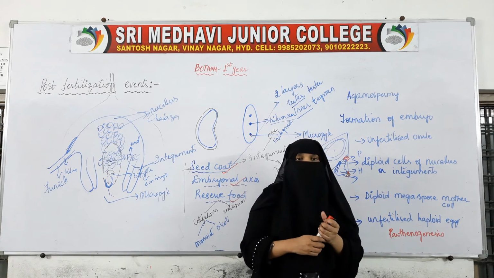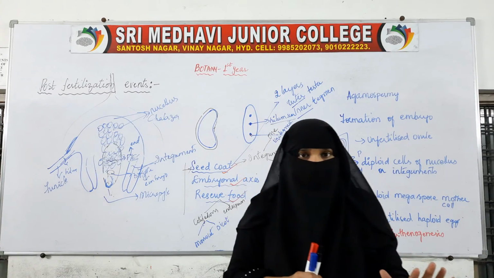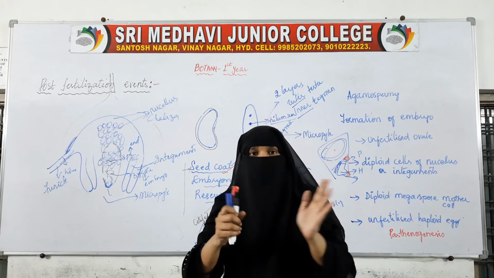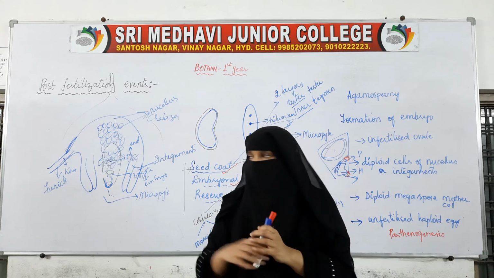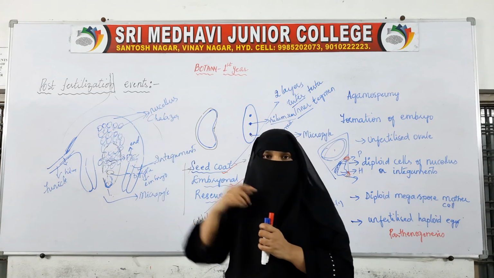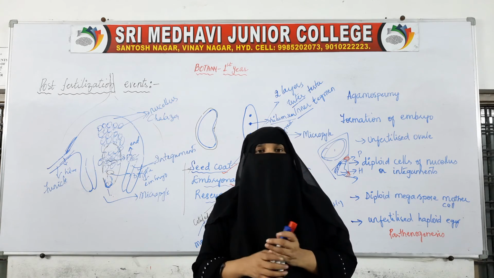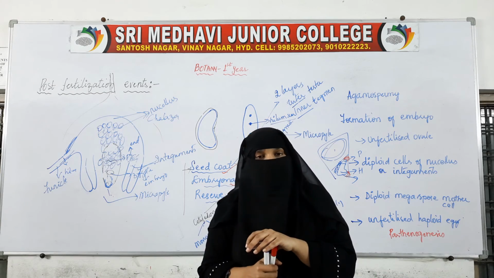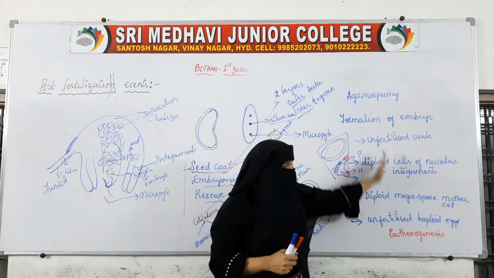So this was all about this. The important part of this lesson was how sexual reproduction takes place, and how the formation of fruit and seed takes place.